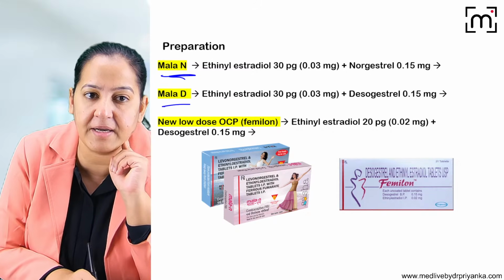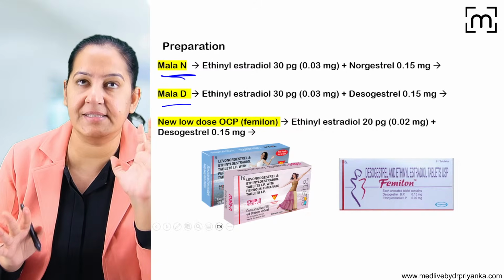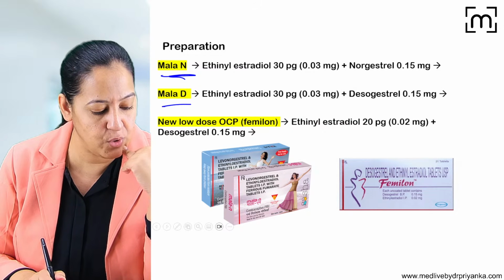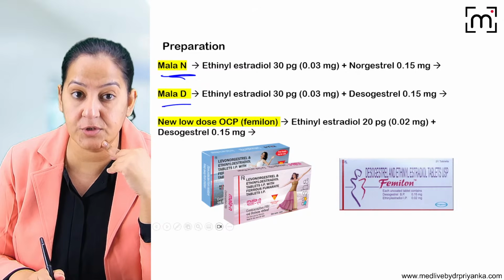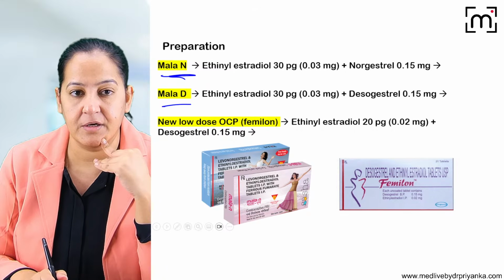The most commonly used monophasic pills are Mala D and Mala N. Both of them are monophasic, so throughout the 21 days, same composition pills are taken. These two are the most commonly used pills in India. What do you mean by Mala D and Mala N? What is D and N?